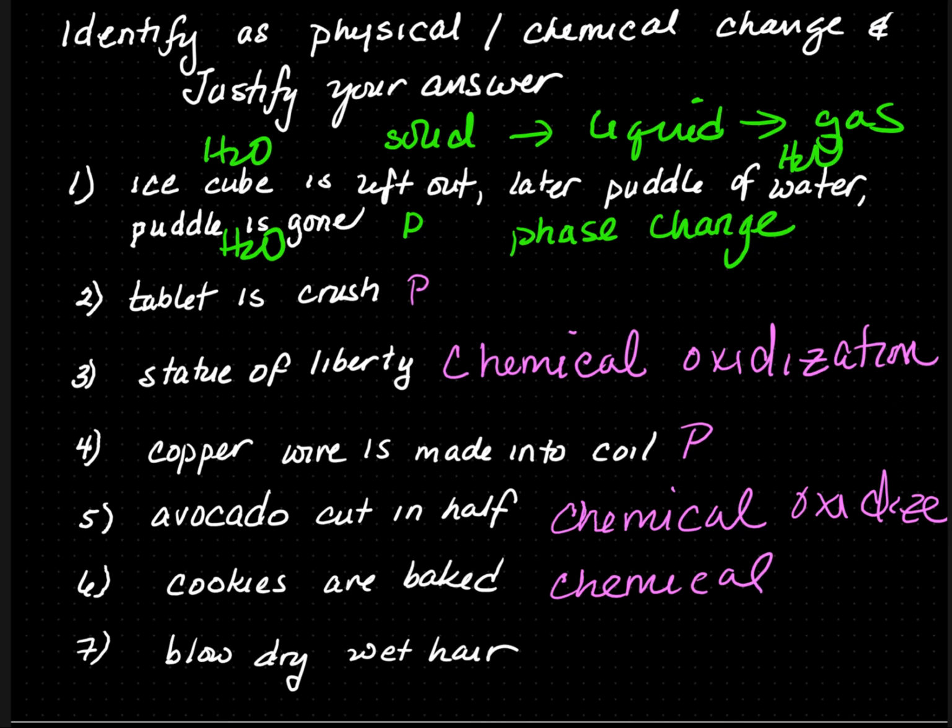Number 7, blow dry wet hair. This is a physical change. The hair, when it's wet and when it's dry, is still the same hair. The water in the hair was evaporated or vaporized, so there is no change in composition. So, a physical and chemical change, two things. A physical change has no change in composition or identity, and it is reversible. A chemical change has a change in composition or identity, and it is not reversible.